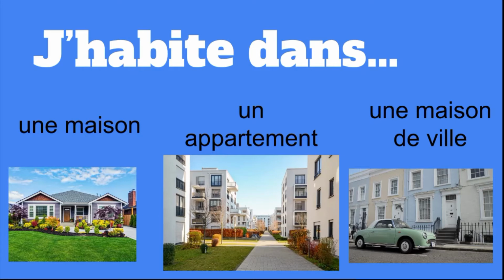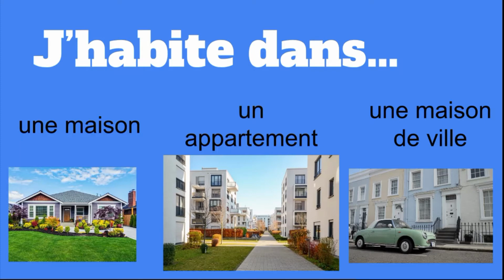So these are some of the examples that we've seen of when to use j'habite dans. And of course, notice I am using the liaison when I say j'habite dans une maison. I pronounce the last consonant because the first letter of the word that follows is a vowel. That is une, it starts with the vowel U. So I use a liaison to connect the two sounds because we know that French is a language of flow and fluidity. So we have to sound like we're putting everything together in one. So j'habite dans une maison, j'habite dans un appartement, j'habite dans une maison de ville.